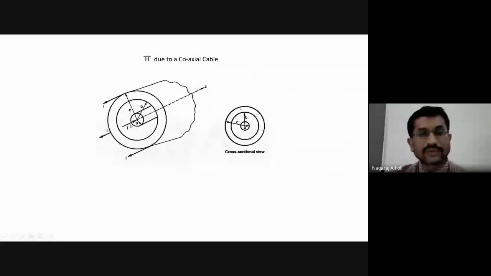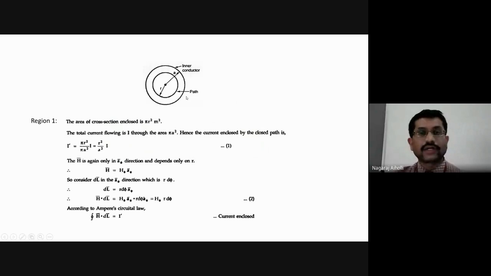As the region encloses the current I, this is similar to the infinitely long straight conductor placed along the z-axis. If we consider the radius R, which is more than A and less than B, it is as good as enclosing the total current I. We have already derived the equation for the infinitely long straight conductor placed along the z-axis, and it came out to H bar is equal to I by 2 pi R A phi bar ampere per meter.